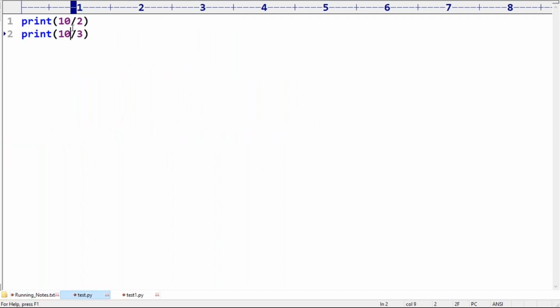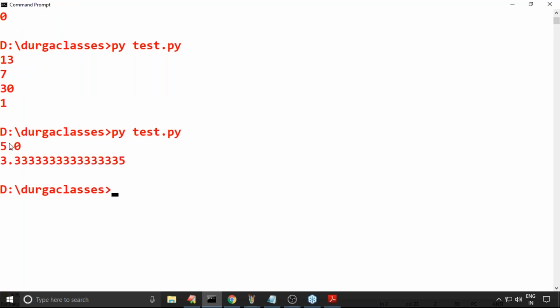Remember, that's why for 10 by 2, what is the answer we will get? 5.0. In Java it would be 5, but in Python the division operator is different. By default you are going to get 5.0. Next, observe carefully: 10 by 3 gives 3.3333 and so on.